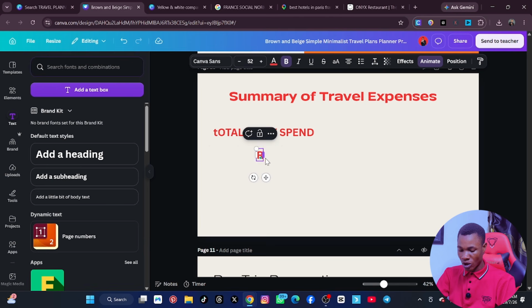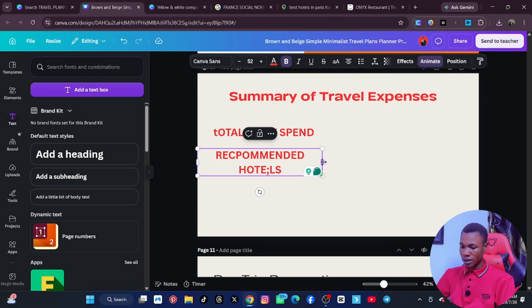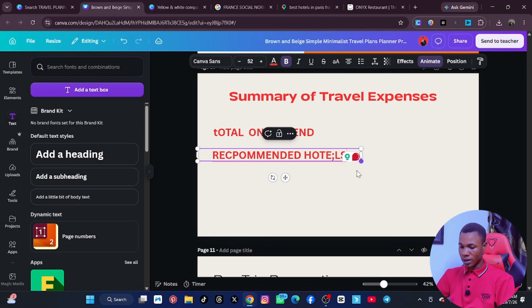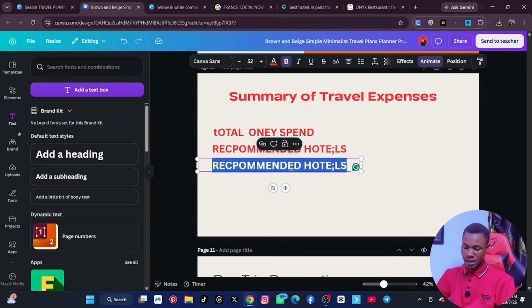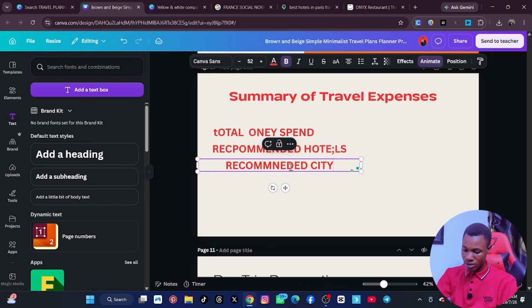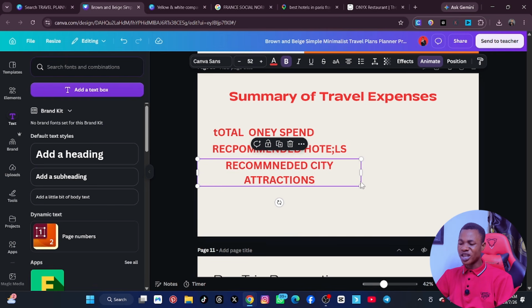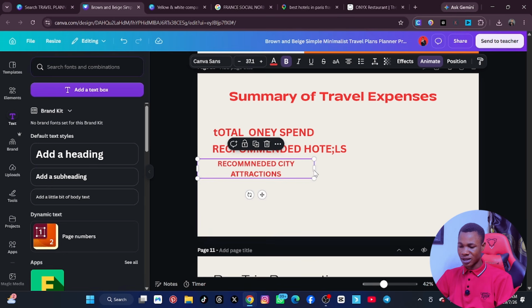Recommended hotels. All right, let's move. Okay, don't mind the way all these things are looking, but you make your own beautiful. So bring this and bring there, and then the next thing is what? Recommended city attraction. Are you seeing how everything is looking? Just ensure that you give a summary of everything. Is that okay?